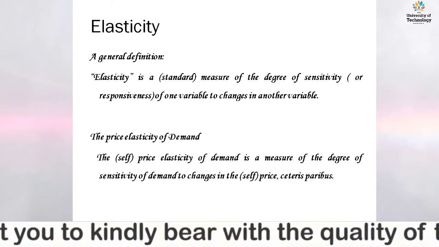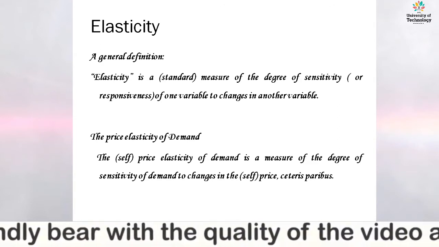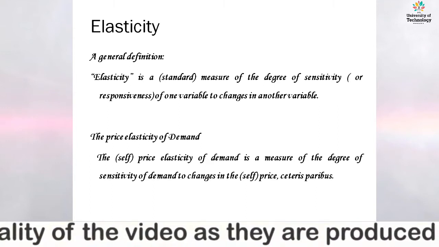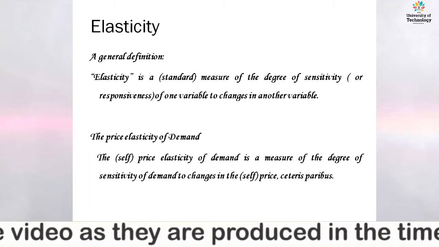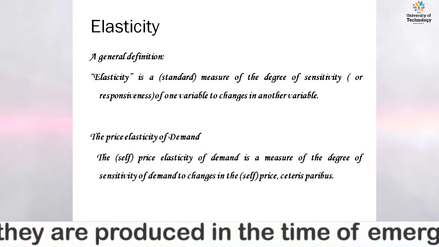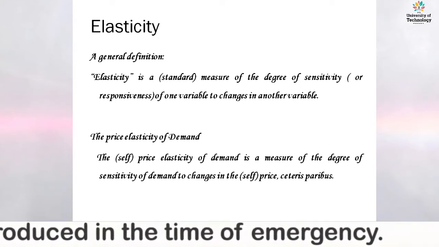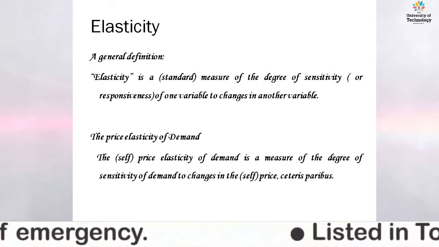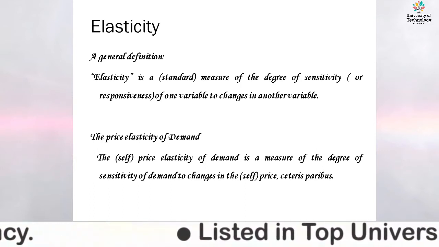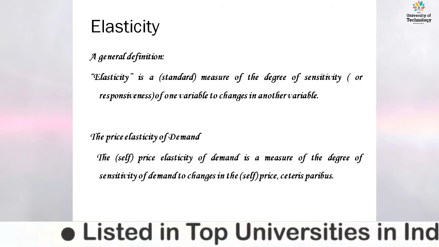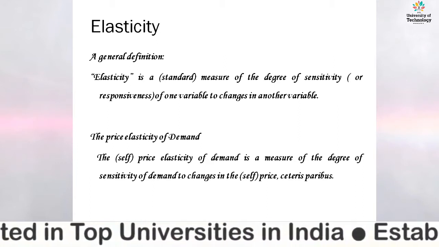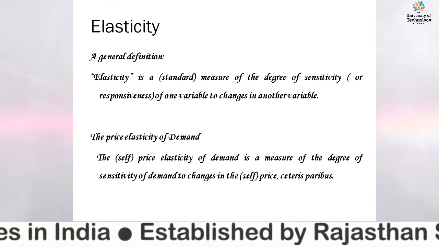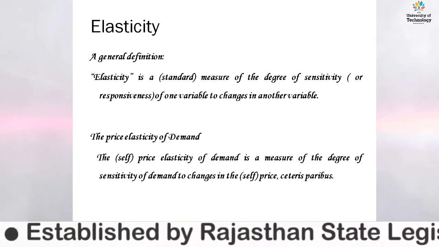The ratio of those changes is known as elasticity. Now the first part is price elasticity of demand. It means that price elasticity of demand is measured by the degree of sensitivity of quantity demanded with respect to price changes, remaining other things constant.